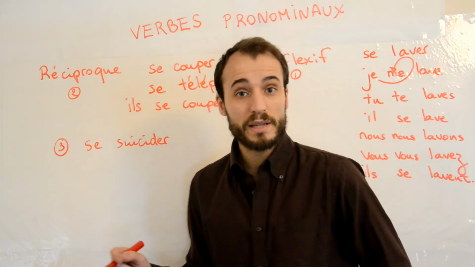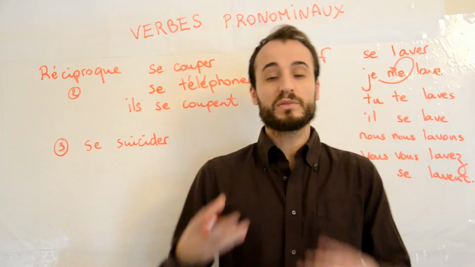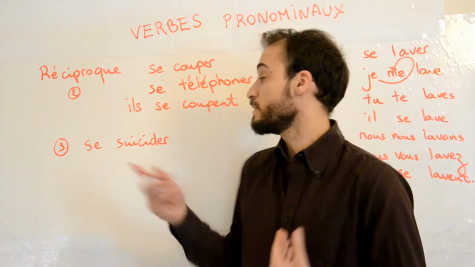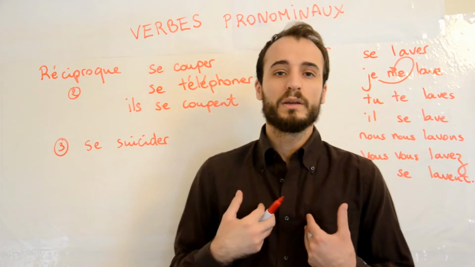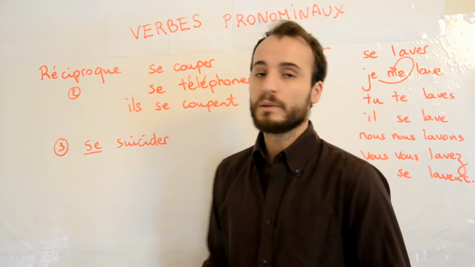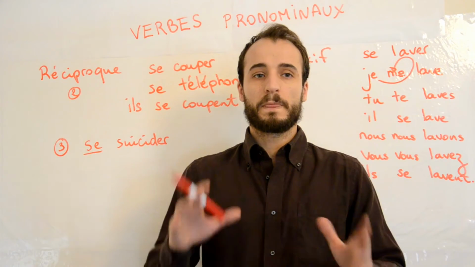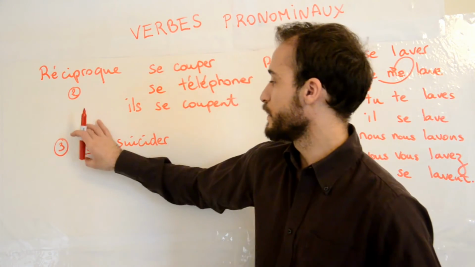So for instance, if I take se suicider, that means to commit suicide. Because suicider is obviously on yourself, you can't suicide someone, right? Suicide means in fact to kill oneself. So that is pronominal, and in fact you can't have suicider on its own.